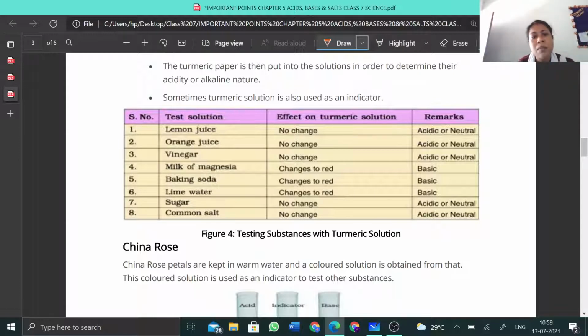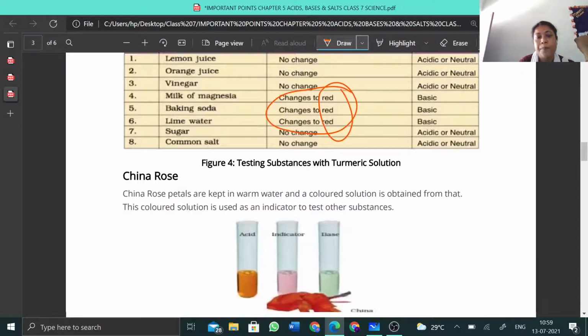Vinegar, again the same. Milk of magnesia, baking soda, lime water, you can see these are all bases. The turmeric paper will change to red. Okay, so this indicates that these substances are basic in nature. Sugar and common salt, I have already given you the example, they are neutral, so there will be no change. So the remark will be that they are either acidic or neutral.